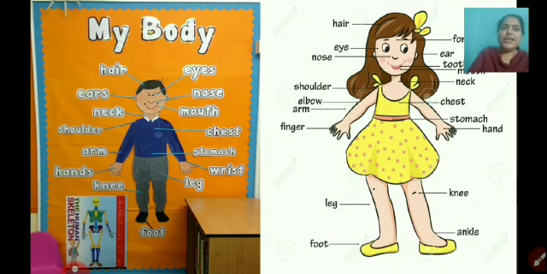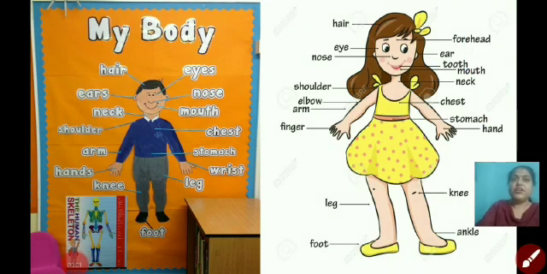Wow, now can you see two charts are given over here? Okay, so see that orange one chart, can you see it properly? Okay, so now here it is one activity for you. What do you have to do? When I am going to speak out the body parts given in the chart, you have to touch the same body part in your body, and your parents will monitor whether you are touching it correctly or not. So are you all ready? Parents, are you all ready? Okay, so let's see. Touch your hair.